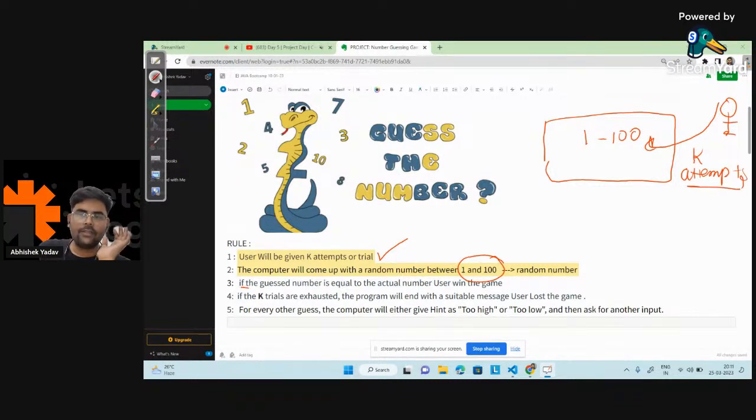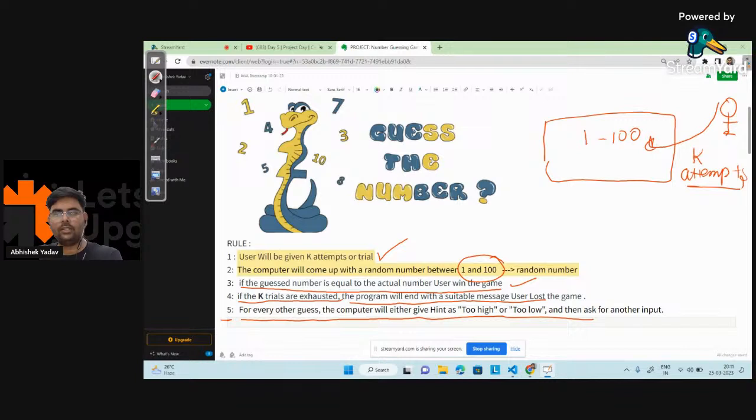After that, if the guessed number is equal to the actual number, the user wins the game. Simple point. If the k trials are exhausted, like after k attempts he is not able to guess the number, the program will end with a suitable message: user lost the game. Simple. And we have the fifth point: for every other guess, the computer will either give a hint as too high or too low, and then ask for another input.